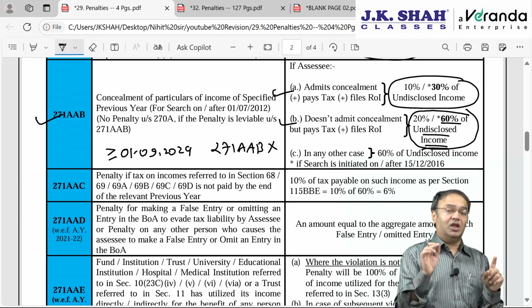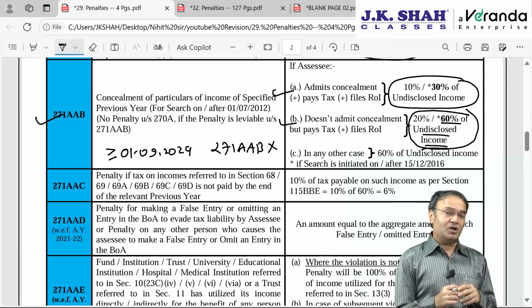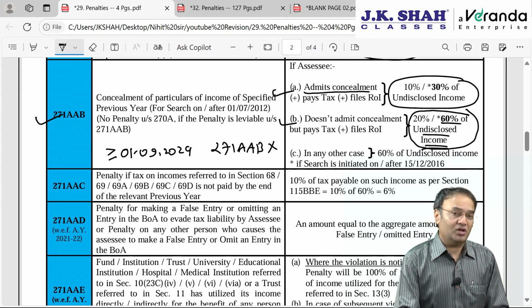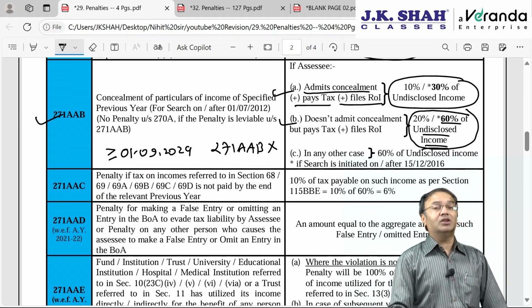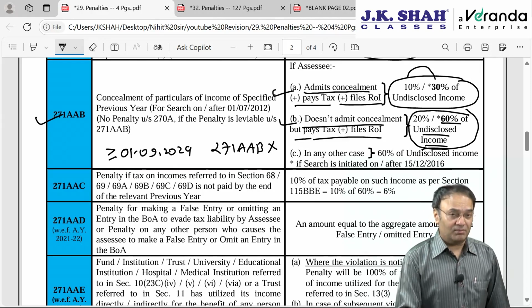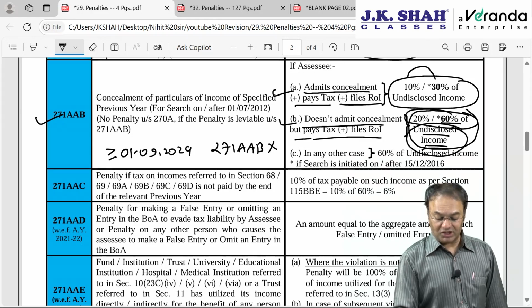The first condition says if the assessee admits concealment, when the search is concluded, upon conclusion of search, a statement is recorded under section 132 subsection 4, which is also called Panchnama. During that Panchnama, the assessee admits concealment, that yes, I have done something wrong. He voluntarily admits, plus he pays tax plus files the IT return within a certain time limit. Then the penalty will be 10%, now 30% of undisclosed income. If he does not admit concealment but he pays tax and files the IT return, then the penalty will be double, 20% or 60% of the undisclosed income. Or in any other case, if none of the conditions are satisfied, the penalty will be 60% of undisclosed income.